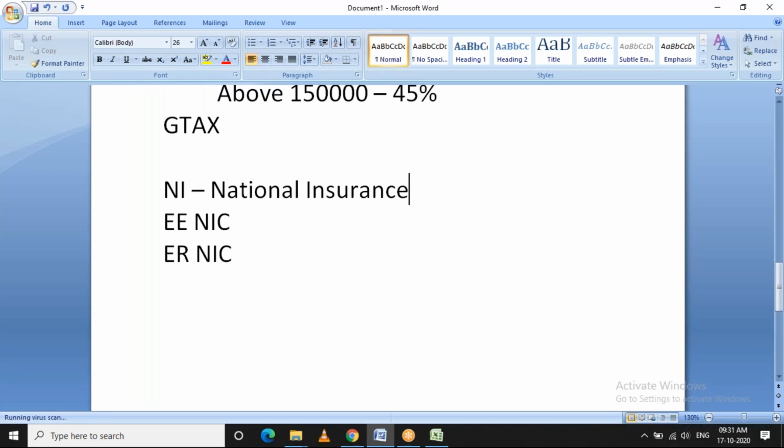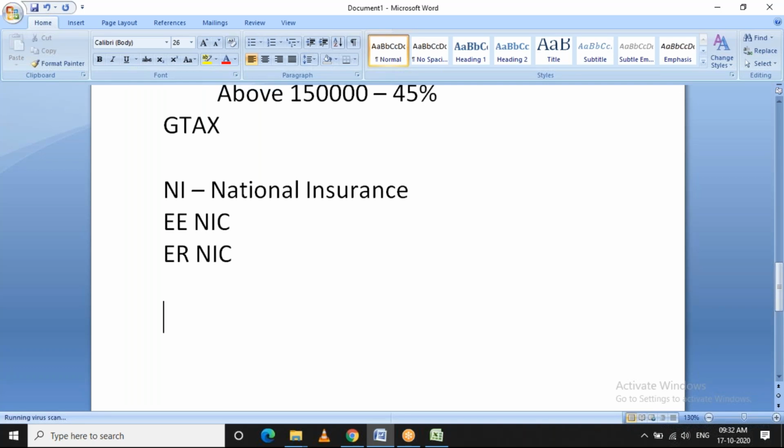This is nothing but specific earnings paid to the government, so that the employee can avail certain benefits like statutory leaves and other benefits provided by the government. This is mandatory, and it will be calculated based on the earnings in the period.